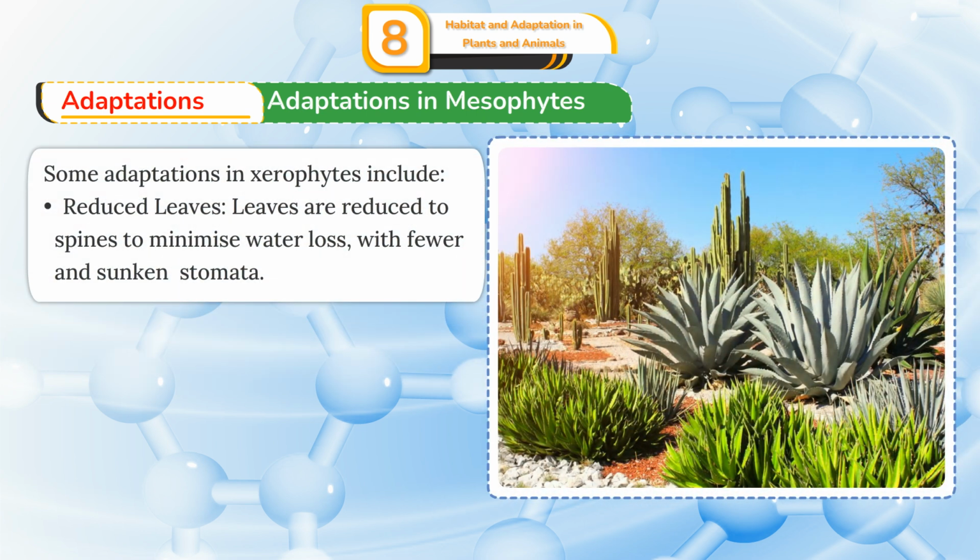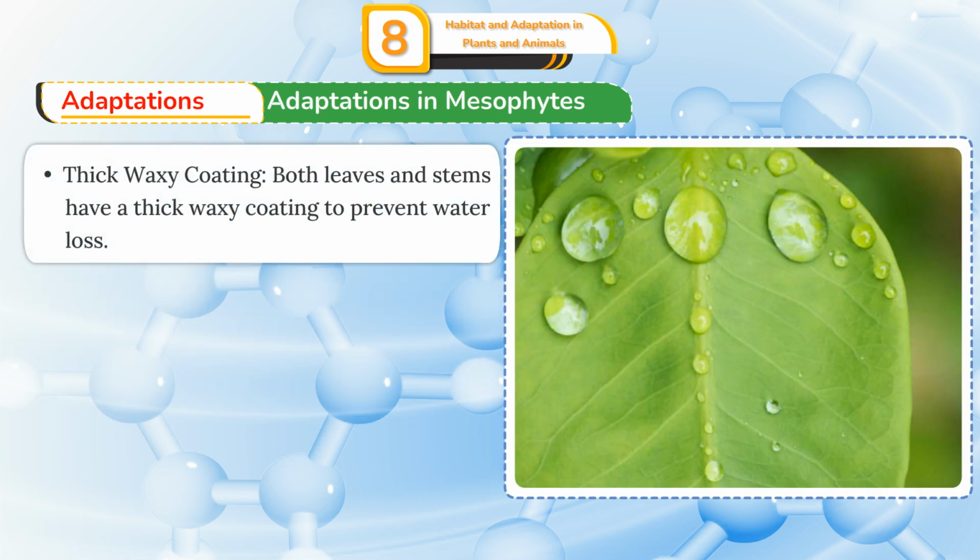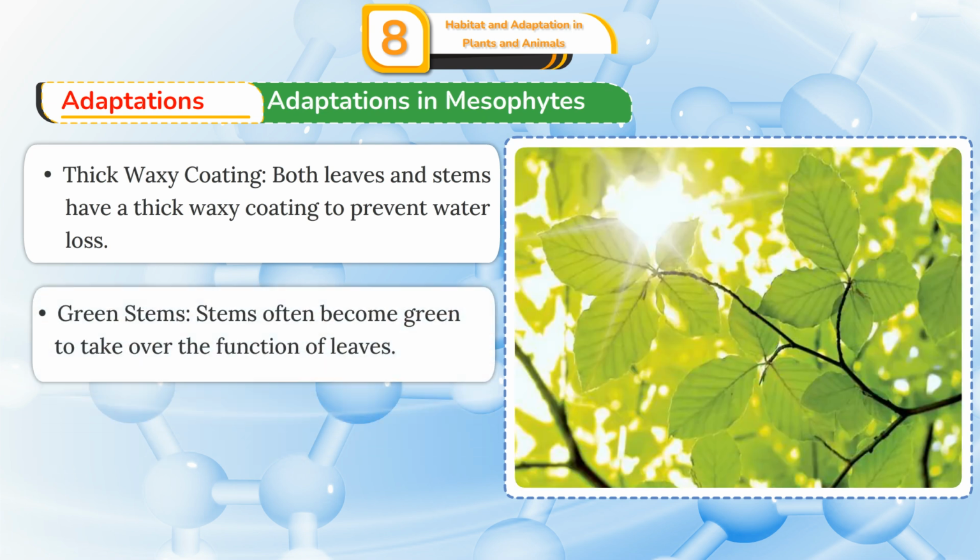Some adaptations in mesophytes include broad but thin leaves. The epidermis of these leaves is covered with a thin cuticle and they have many stomata. Shiny glazed surfaces. The surfaces of leaves become shiny and glazed to reflect light and heat. Thick waxy coating. Both leaves and stems have a thick waxy coating to prevent water loss.